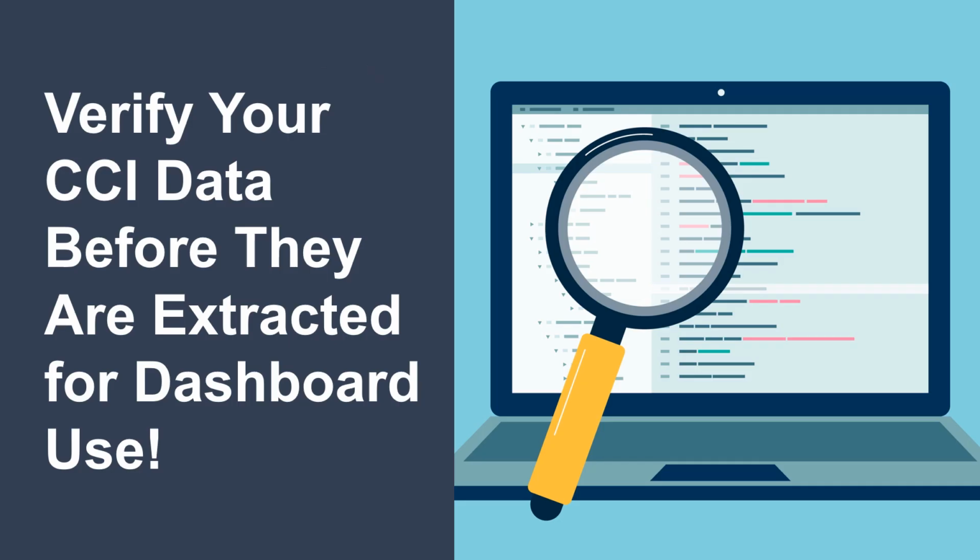Before the CCI is published, did you know that you can verify the measures in your CCI before these data are extracted for use for the dashboard? Specifically, LEAs can validate the CCI data that are submitted prior to the close of the California Longitudinal Pupil Achievement Data System, or CalPADS, certification window by reviewing the following: CalPADS Reports 3.19 and 3.20 for Career Technical Education, or CTE, pathway completers.